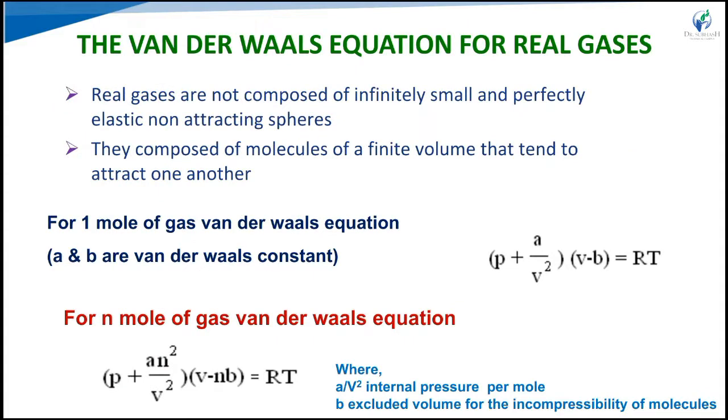We explain this by the van der Waals equation for real gases. Real gases are not composed of infinitely small, perfectly elastic, non-attracting spheres.